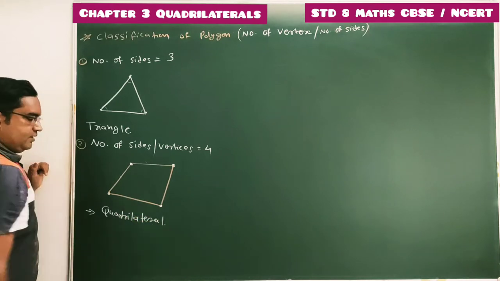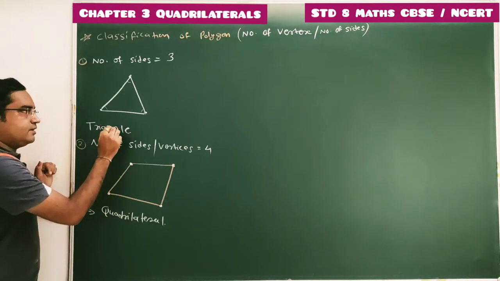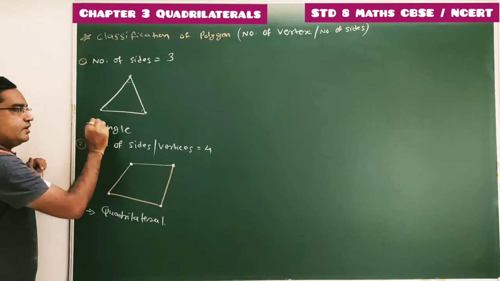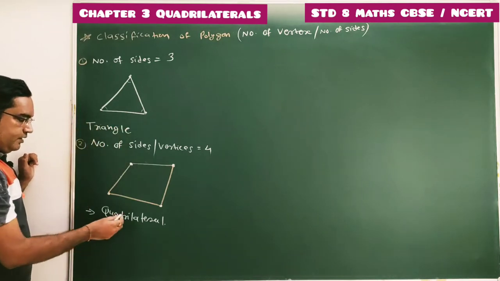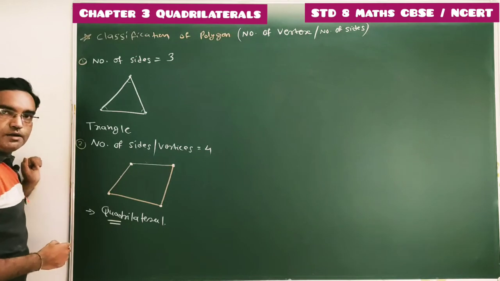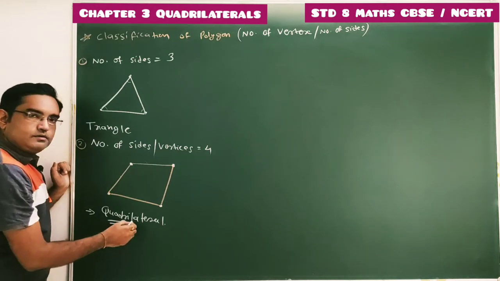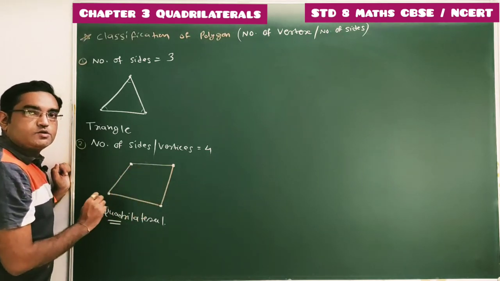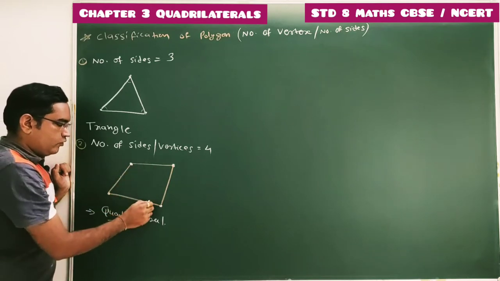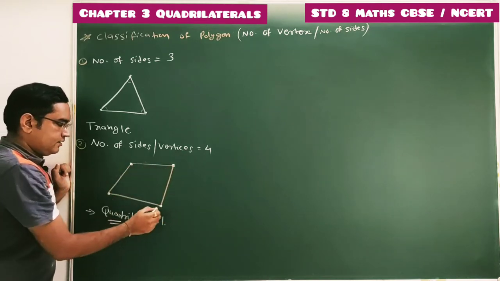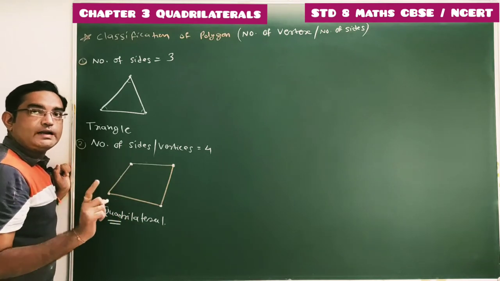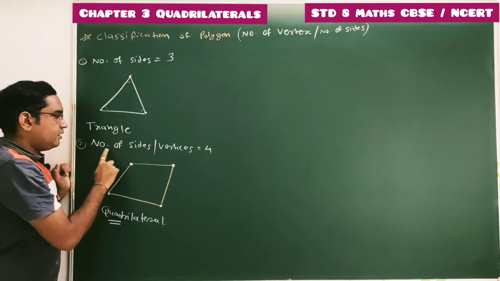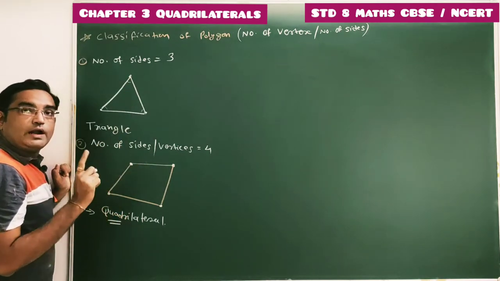Quadrilateral. Then this name is based on angle. Triangle, 3 angles are there, 3 sides are there, it is known as triangle. Now here quad means 4, lateral means sides. 4 sides. A polygon having 4 sides is known as quadrilateral. Here 4 sides are there, or you can say 4 vertices are there. So this type of polygon is known as quadrilateral. Done. So any polygon with 3 sides known as triangle. Any polygon with 4 sides known as quadrilateral.